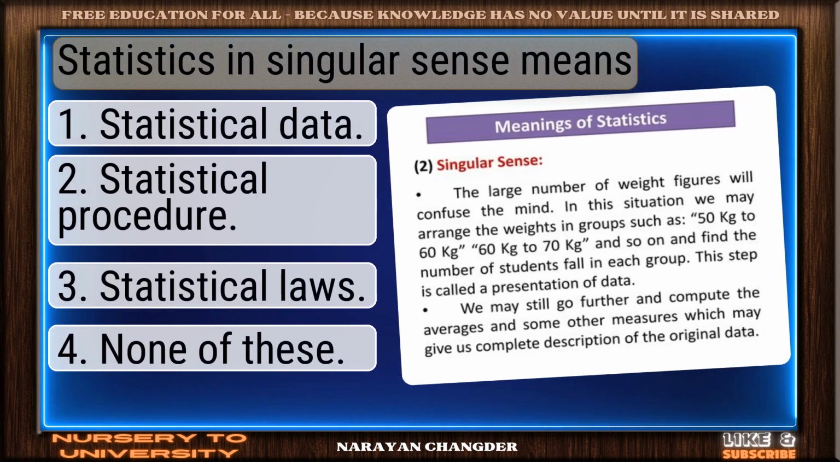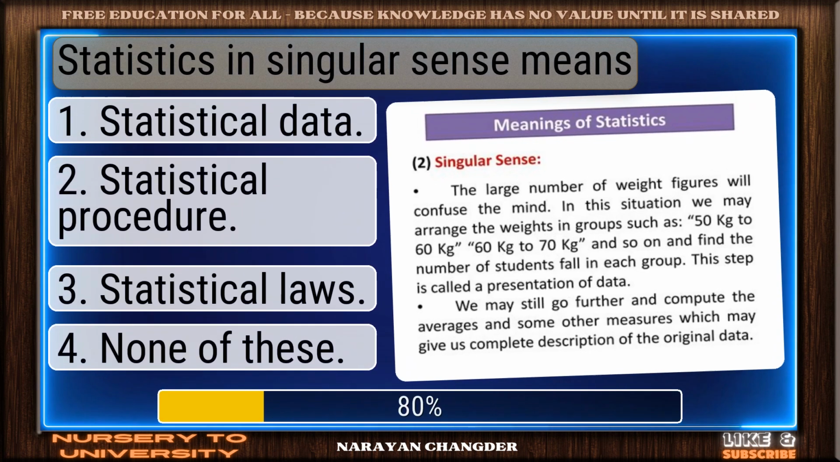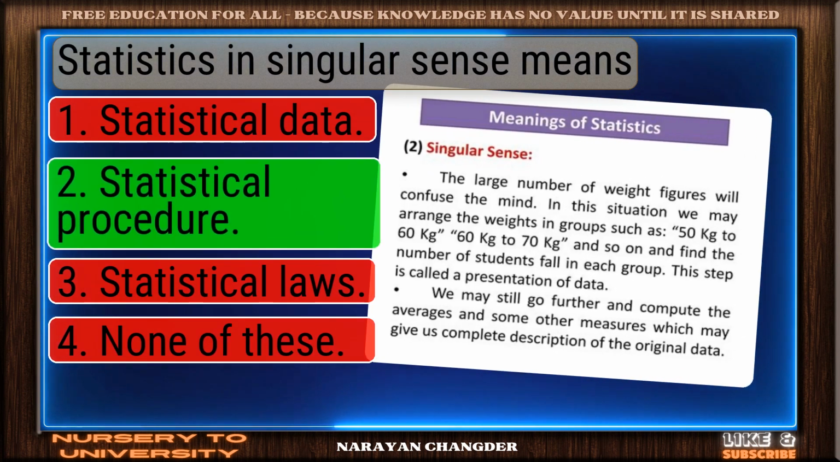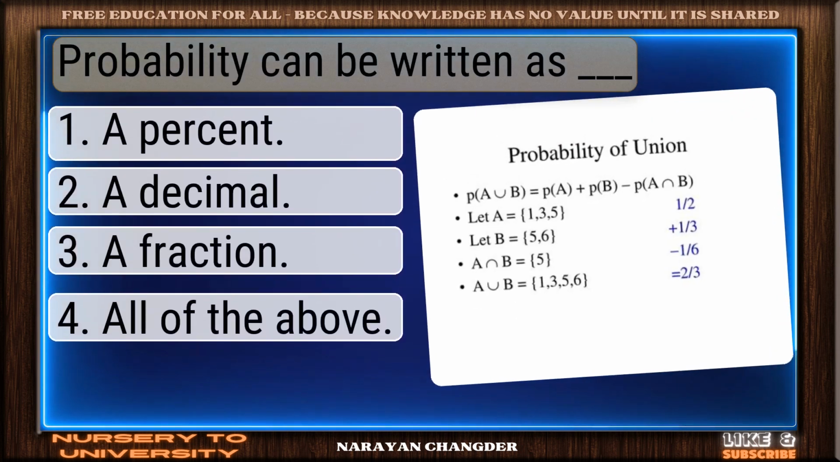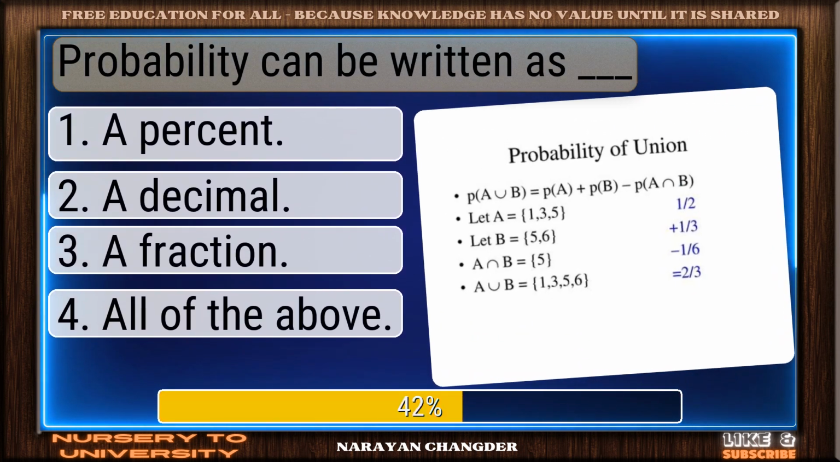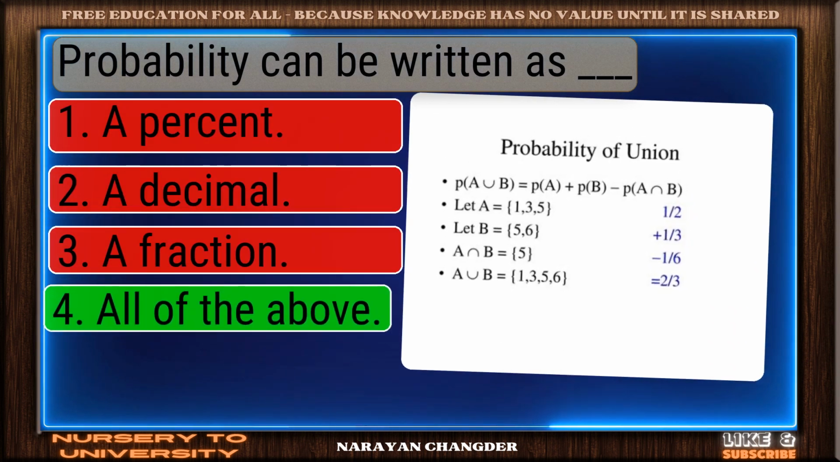Question number 62. Statistics in singular sense means. Nicely done. Statistical procedure is a solid answer. Question number 63. Probability can be written as dash. Solid response. All of the above is a valid choice.